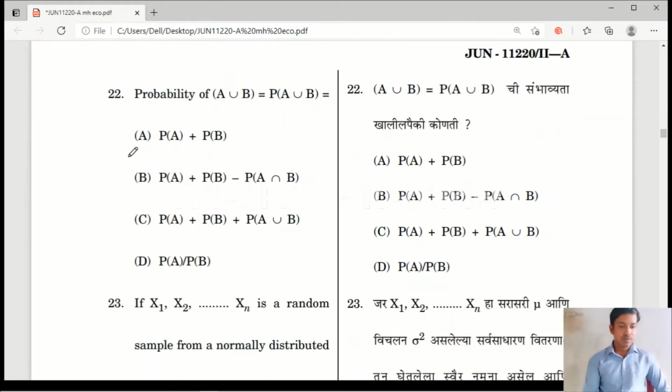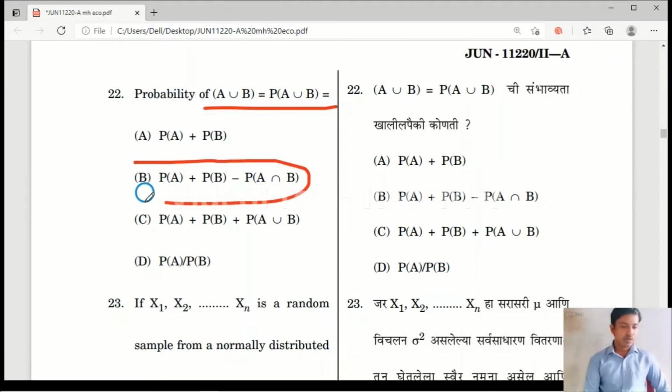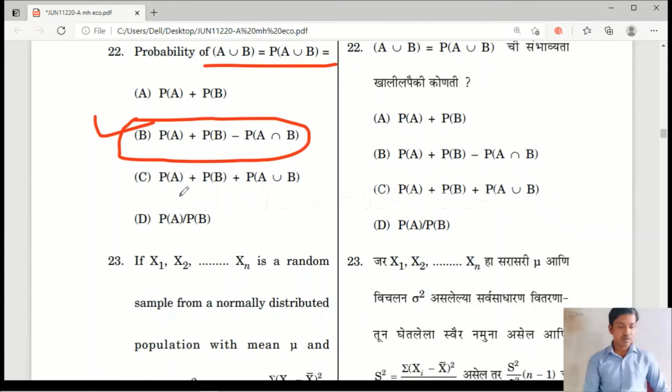Question number 22. Probability of A union B is, yes, this is according to the rule. You have to remember this rule. A union B means probability of A plus probability of B minus probability of A intersection B. So option B is the correct answer.